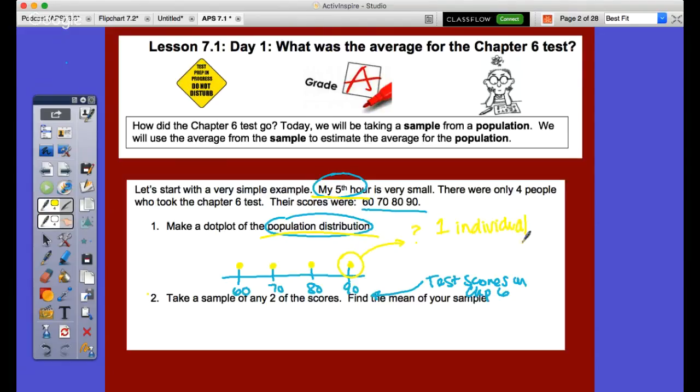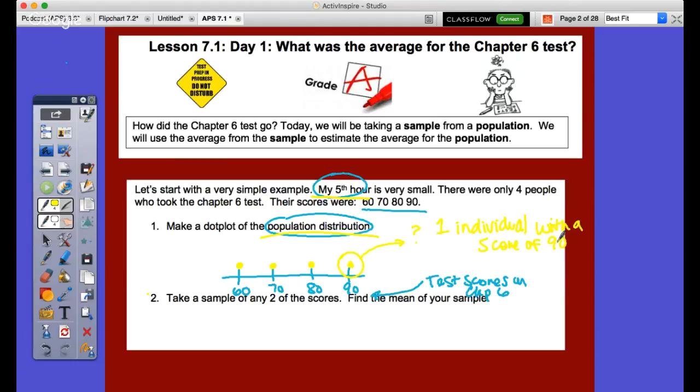I guess I could say Chris and mean 2 different people. So I meant both of you. How about that? One individual with a score of 90. Okay, that's one individual with a score of 90. It's going to be important that you understand that as we move forward.